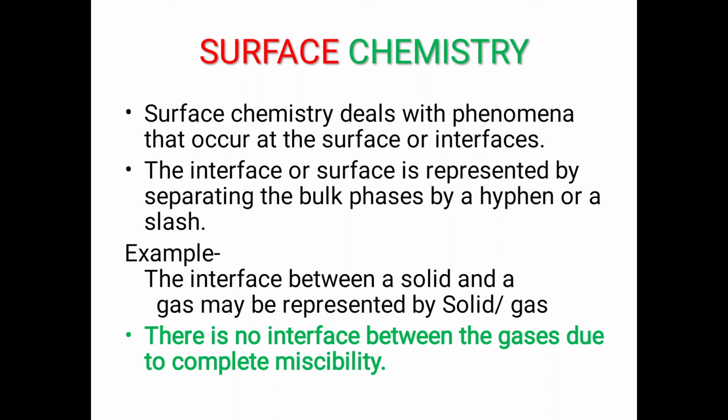An interface or surface is represented by separating the bulk phases by a hyphen or a slash. For example, the interface between a solid and a gas may be represented by solid slash gas. There is no interface between gases due to complete miscibility.